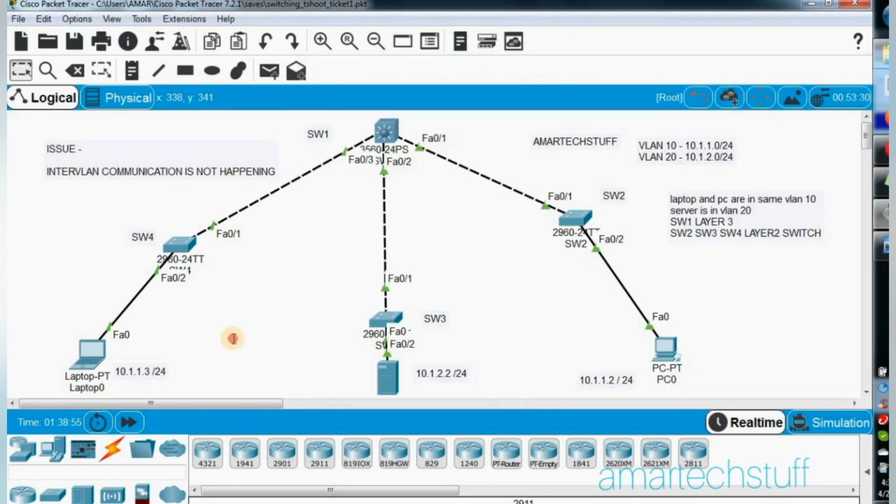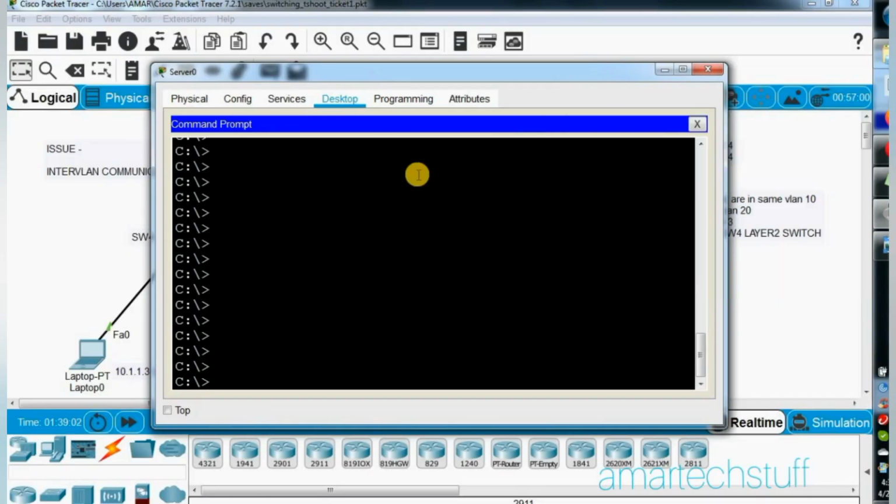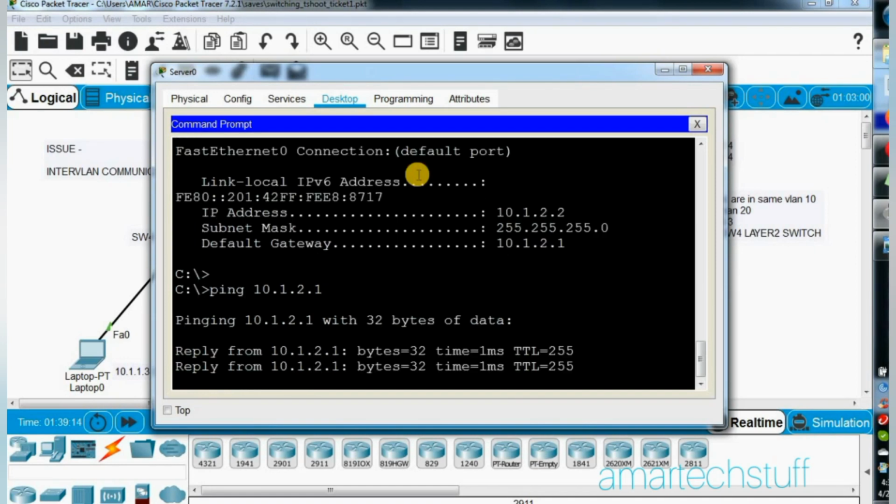Now I'll go on the server and check there also. The IP address is fine, 10.1.2.2, so let me ping the gateway from here. See, I'm also able to ping the gateway.